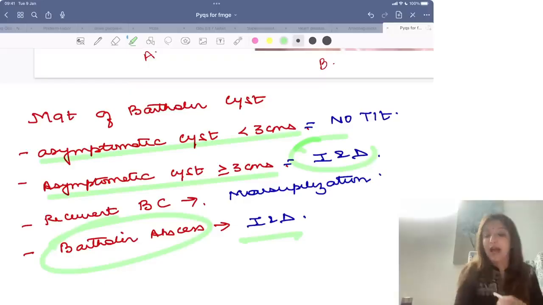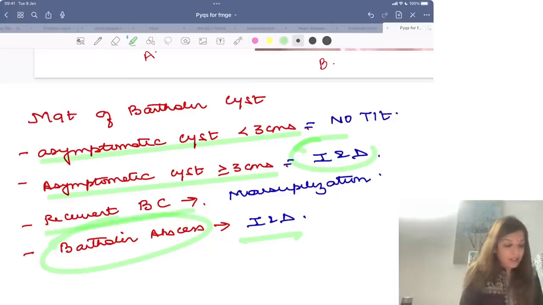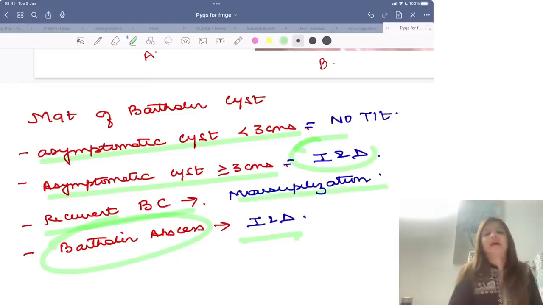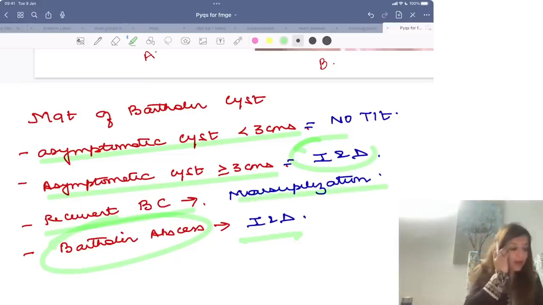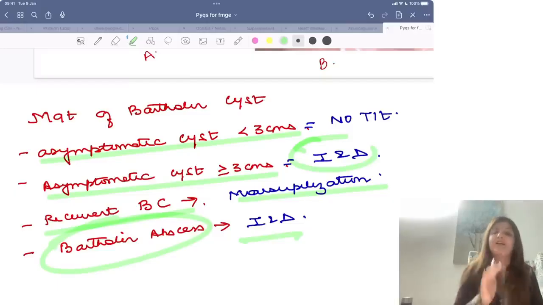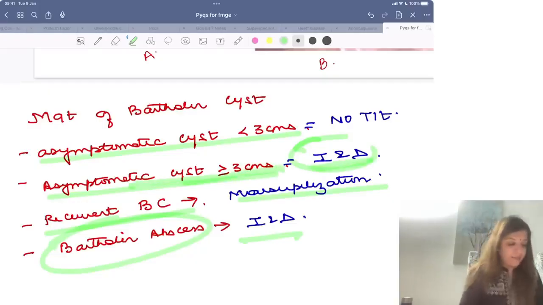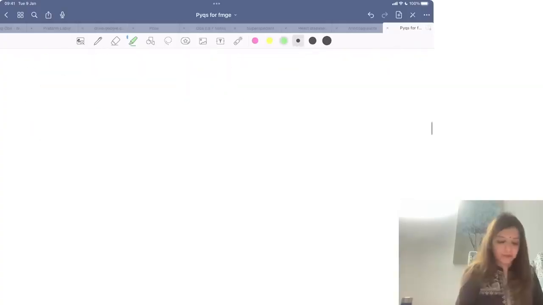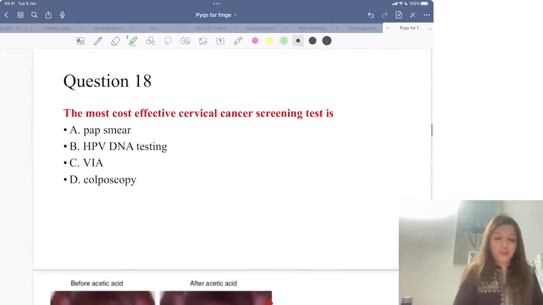है इंसिशन एंड ड्रेनेज। Only if your question says recurrent Bartholin cyst, the management is marsupilization, right? So management of Bartholin cyst is not marsupilization now. Management of Bartholin cyst now is incision and drainage, IND. Clear? Okay.